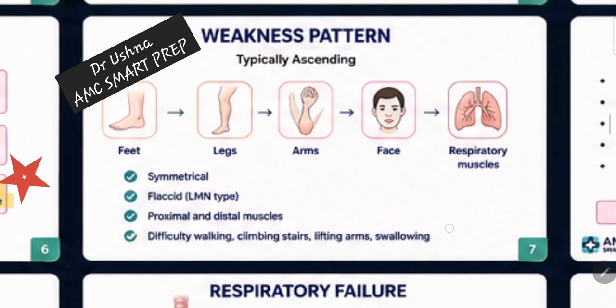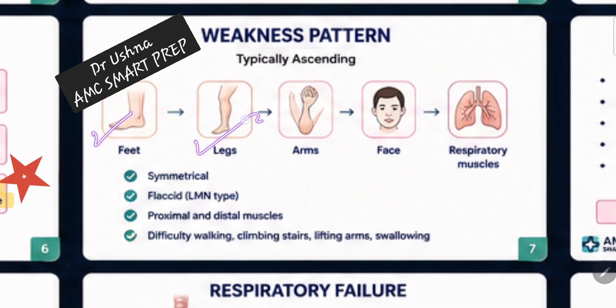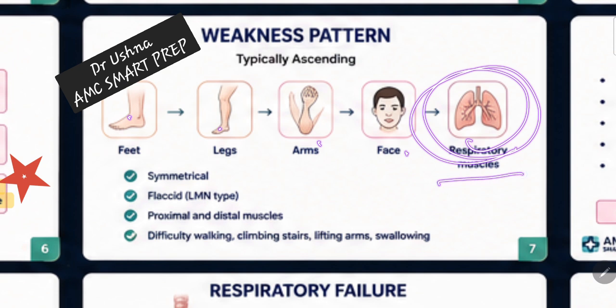Then the weakness pattern is very typically ascending. That's why the patient is going to have feet, then arms involved. It's basically ascending from the downward to the upward. So from feet to the legs to the arms, then face, and then the patient is going to have respiratory muscle weakness. So this is the end result of your disease.